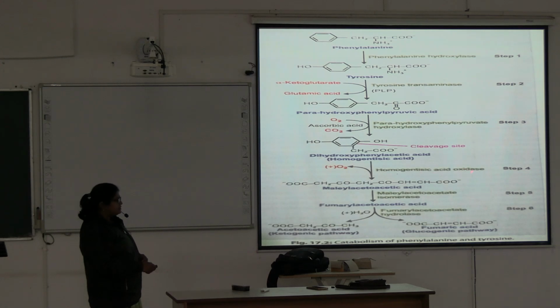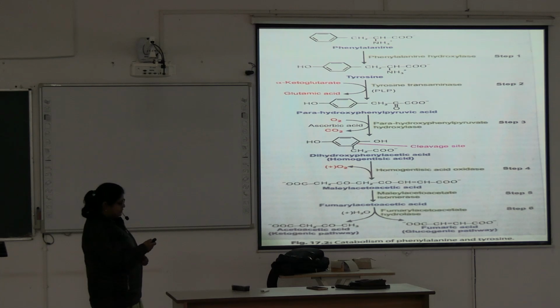So, the enzyme is oxidase. Which oxidase? Homogentisic acid oxidase. In this reaction, the enzyme is isomerase. Which? This substrate, then isomerase. In this step, the enzyme is hydrolase type. Which hydrolase? This substrate's hydrolase.